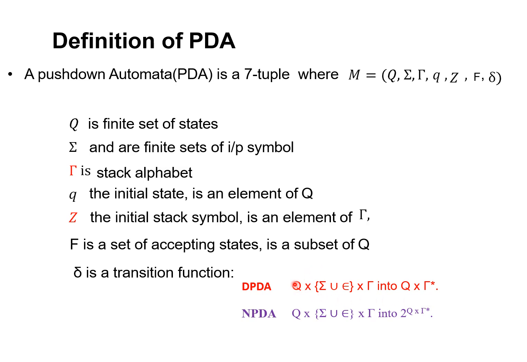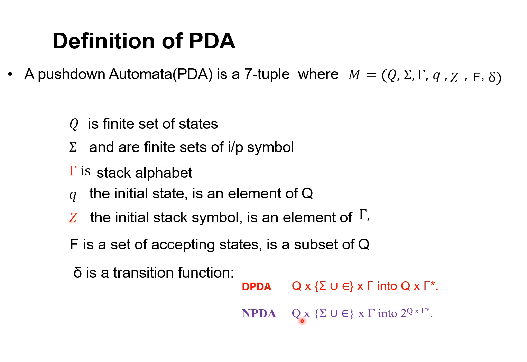So this explanation is like this. You are in one of the states, where capital Q is the set of states. You will be looking at some input symbol, either an input symbol or an empty symbol. At the same time, you look at the top of the stack. What symbol is on the top of the stack? Based on these parameters, you may go to one of the states, and at the same time you are pushing or popping some element, or you can retain the same state of the stack.